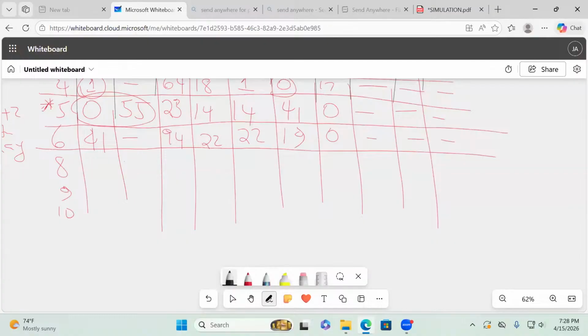Day number 7. So 7, 8, 9, 10. So day number 7, ladies and gentlemen, are you able to see the opening stock for day number 7? How many? Are we receiving anything?